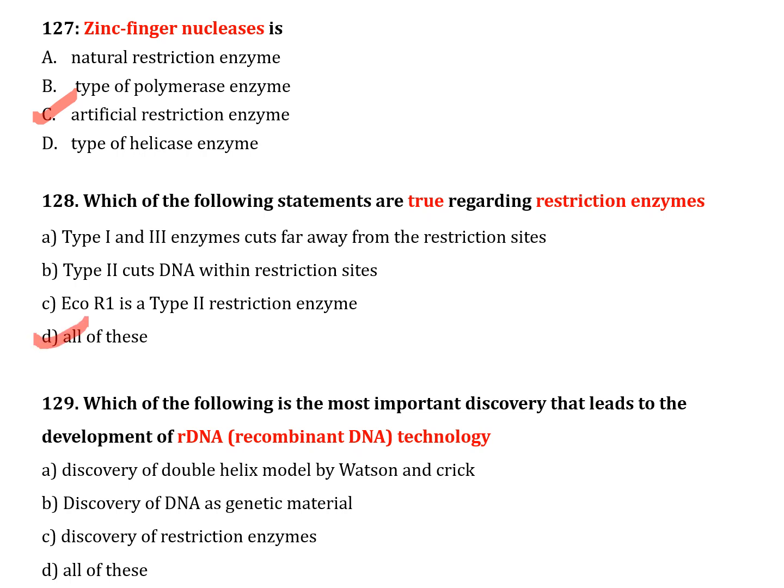The next question, number 129. Which of the following is the most important discovery that led to the development of recombinant DNA technology? Option A, discovery of double helix model by Watson and Crick; option B, discovery of DNA as genetic material; option C, discovery of restriction enzyme; option D, all of these. Correct answer is option C, discovery of restriction enzyme.